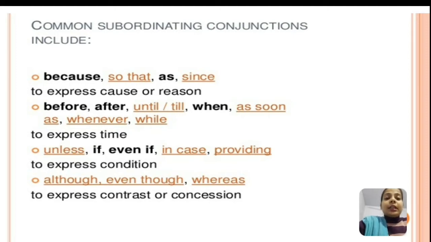These subordinating conjunctions are used to express time. Unless, if, even if, in case, providing. These subordinating conjunctions function to express condition. And although, even though, whereas. These express contrast or concession.